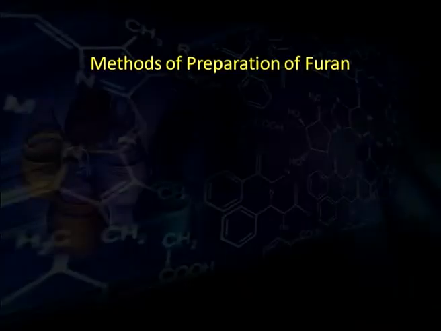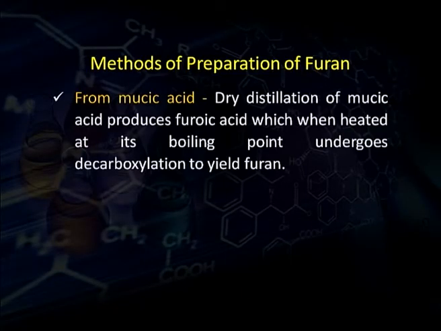Now, methods of preparation of furan. Furan can be prepared by a number of methods. Some important ones are as follows. It can be prepared from mucic acid. When mucic acid is dry distilled, furoic acid is prepared. Furoic acid is furan 2-carboxylic acid.